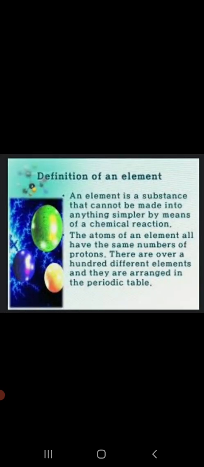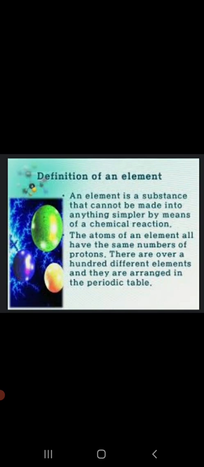Children, metals and non-metals are actually elements. And what are elements made up of? Elements are made up of atoms. Every substance on this earth is made up of one or more elements. For example, oxygen and nitrogen gases have elements oxygen and nitrogen present in them respectively. Similarly, water is made up of hydrogen and oxygen. Yes, so there are about 118 different known elements till date.